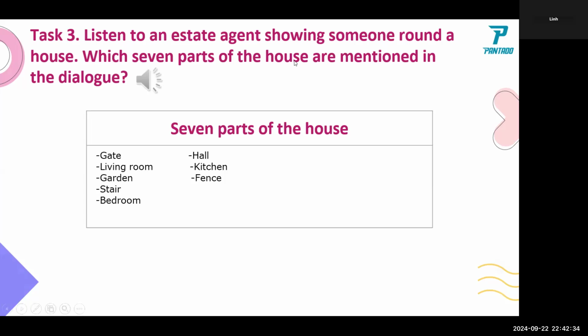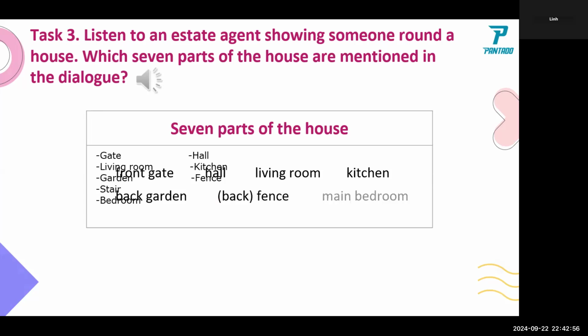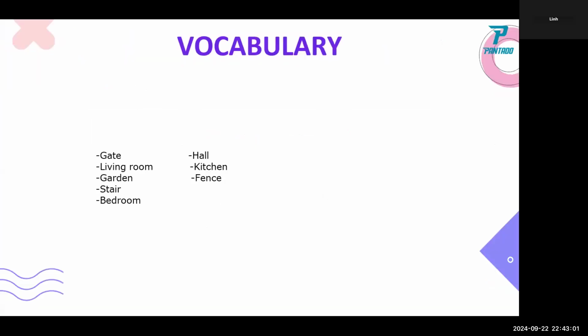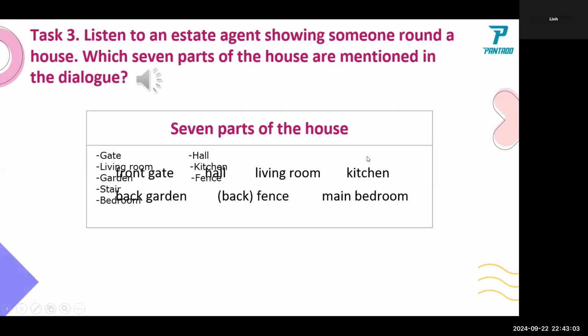Now? Teacher. Yes, okay. So these are the gate, living room, garden, stair, bedroom, hall, kitchen, and fence. Let me see. Okay. Living room, correct. You have mentioned hall. Okay, back garden. Have you mentioned garden? Yes. Okay, fence, the back, and the main bedroom. Okay, there's a bedroom. Okay, so 1, 2, 3, 4, 5, 6. Okay, so these are the ones mentioned.